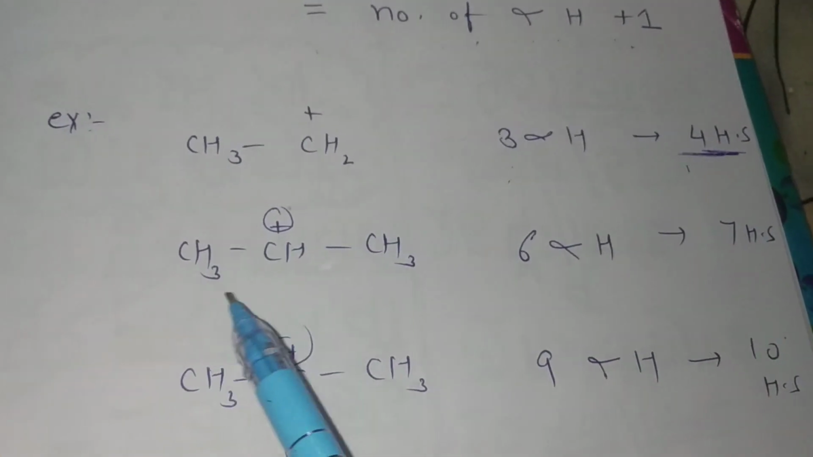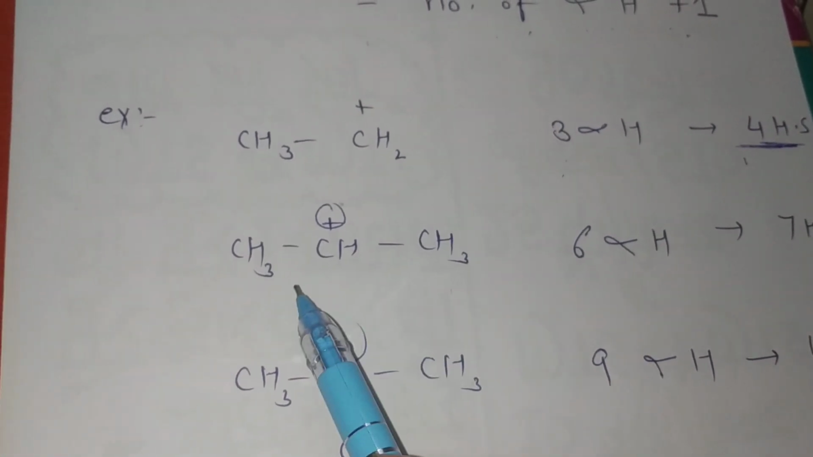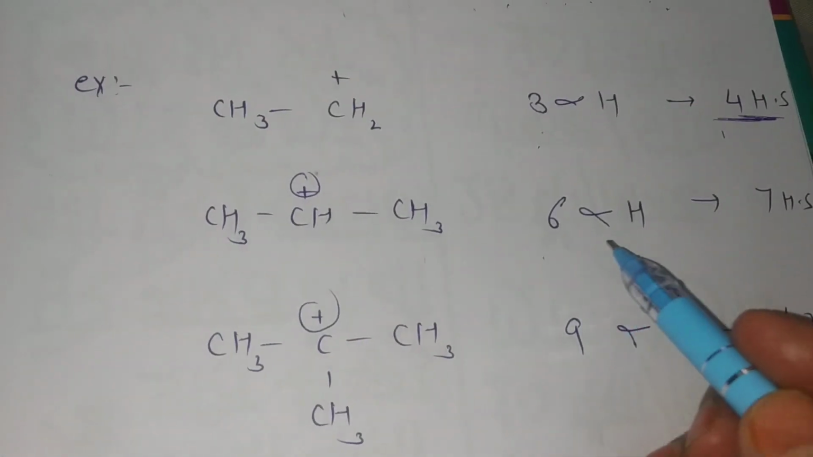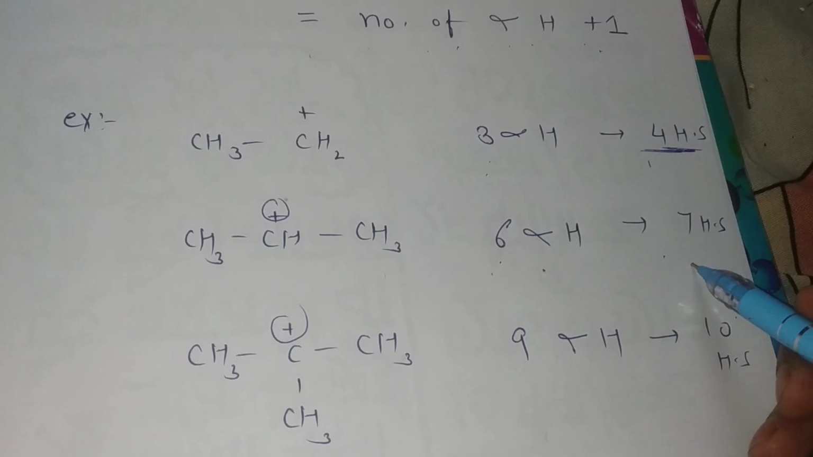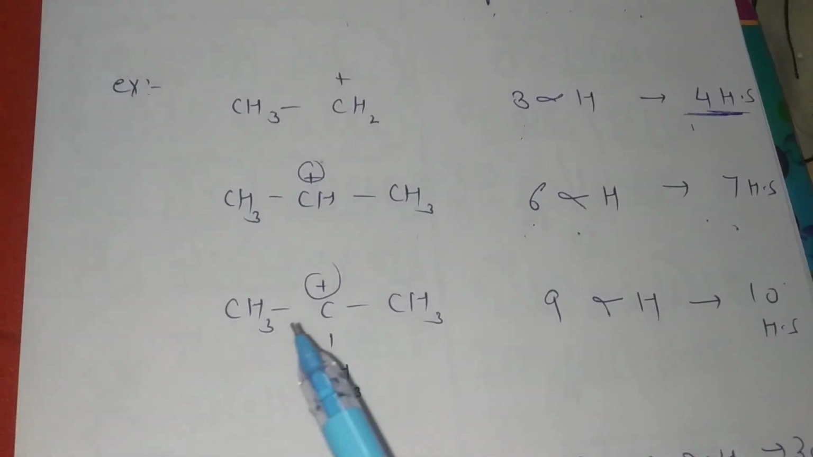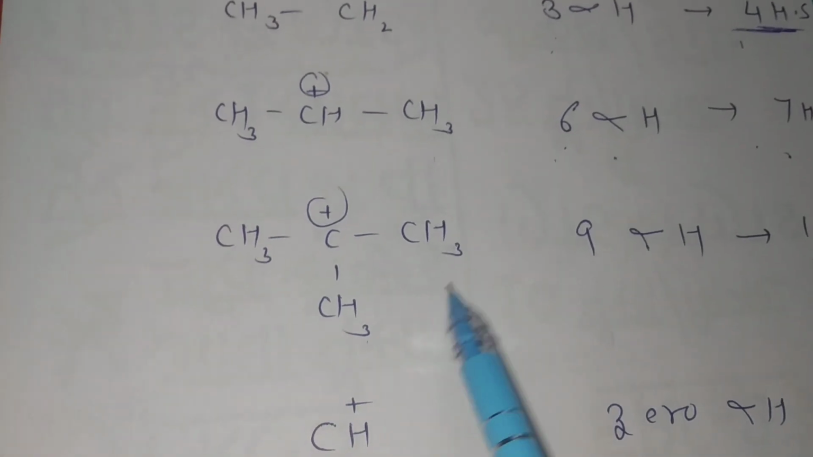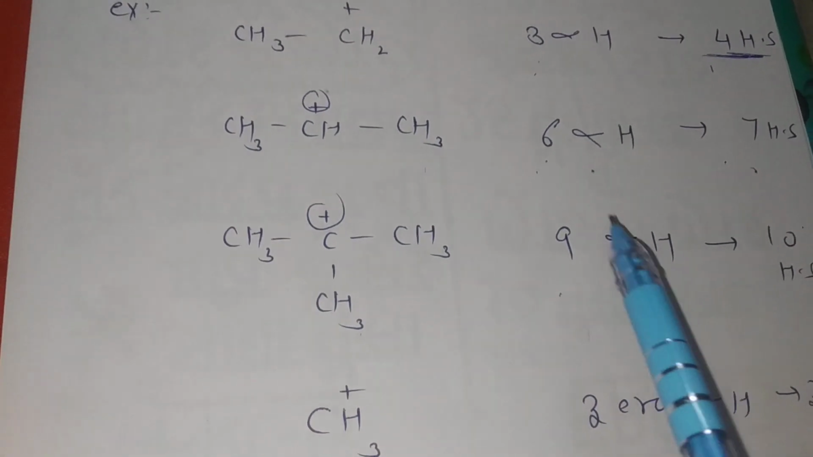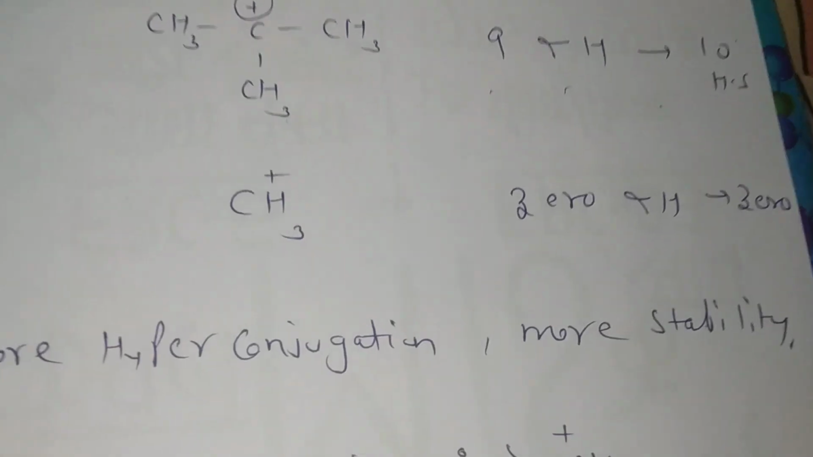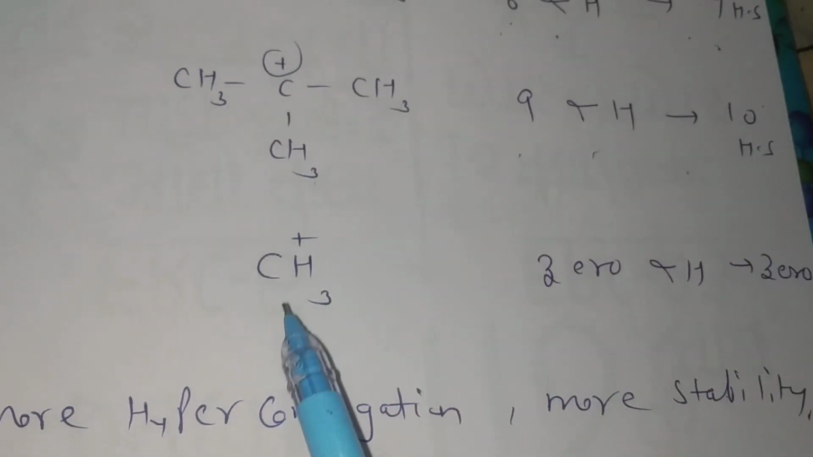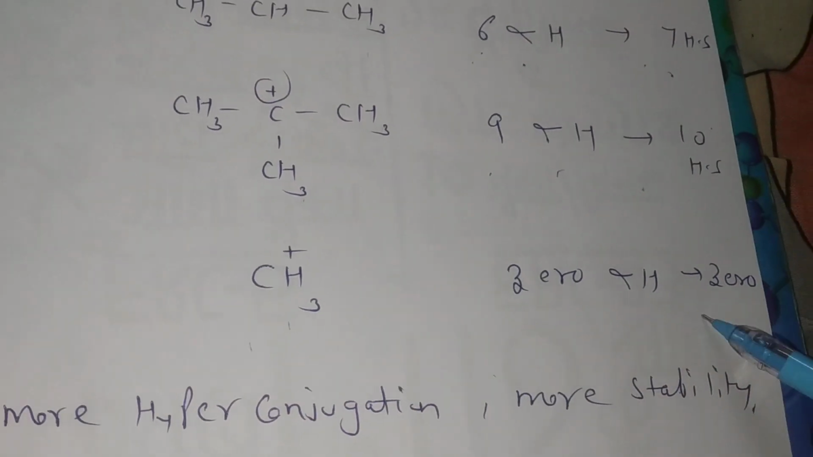Okay, students, now see the next example, CH3 CH CH3. Here how many alpha hydrogens are present? 6 alpha hydrogens are present. So 6 plus 1, 7 hyperconjugative structures are formed. Now see this example. In this example, 3 plus 3 plus 3, 9 alpha hydrogens are present. So 10 hyperconjugative structures are formed. Last, see also this CH3 plus. Here there are no alpha hydrogens, so 0 hyperconjugative structures.